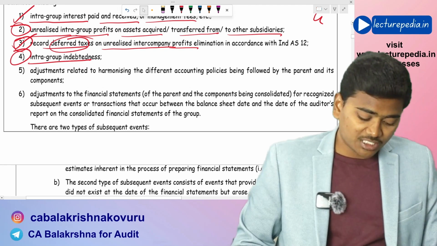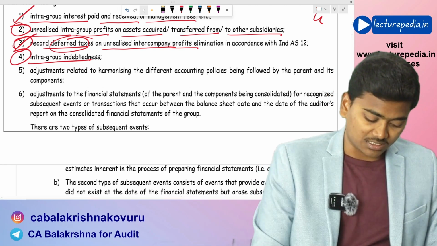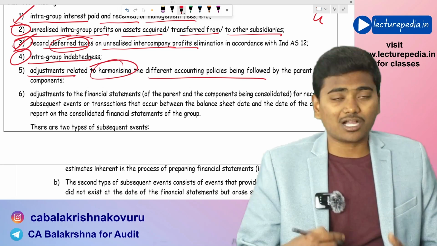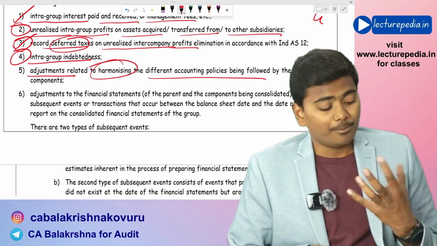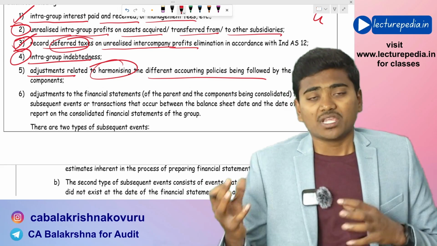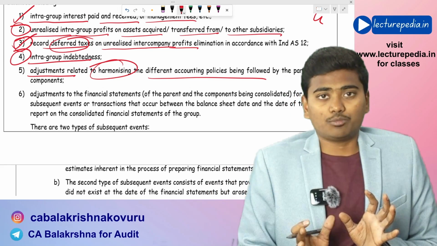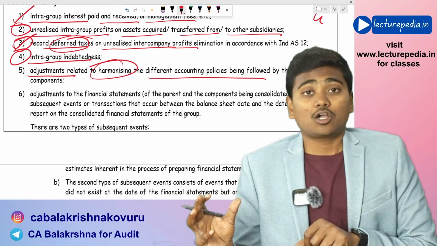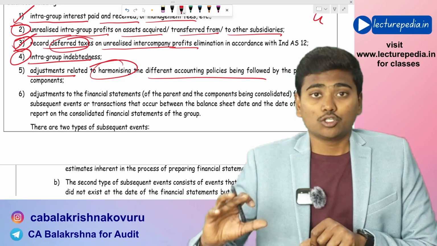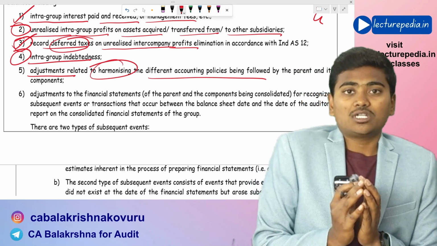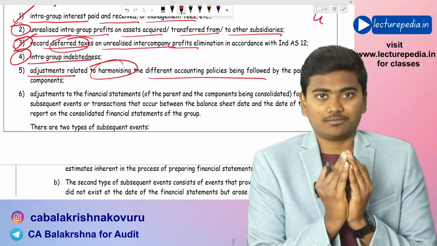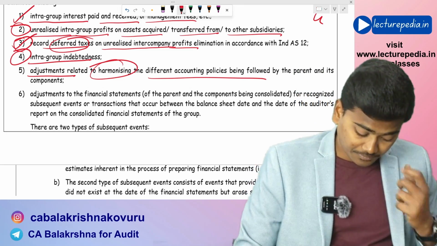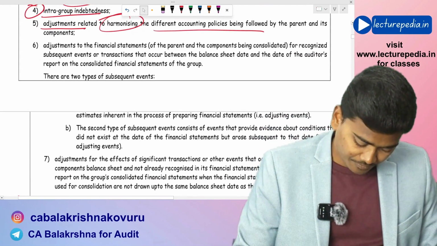Next, with respect to accounting policies, adjustment related to harmonizing the different accounting policies that are being followed by the parent and the components. If there is a different accounting policy being followed, then you have to harmonize it. That means the components' accounting policies should be converted to the accounting policy of the parent for the purpose of preparing consolidated financial statements. In the same way,